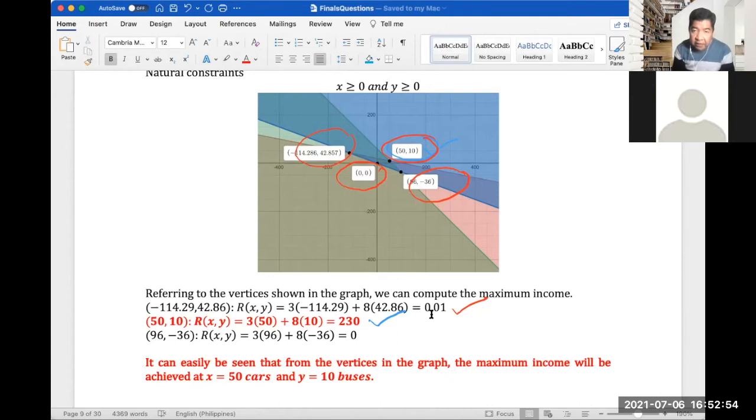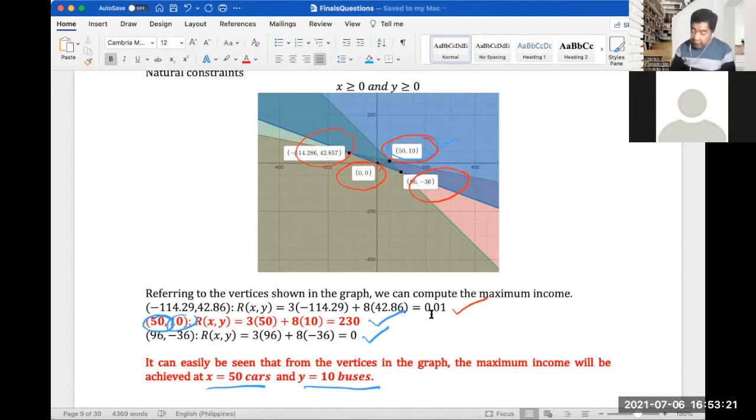And for 96 and 36, we have a zero income. Of course, for 0, 0, that would also be zero. So our X, or our cars, should be at 50 and our buses should be at 10 to have the maximum income of 230. So the answer should be 50 cars and 10 buses.